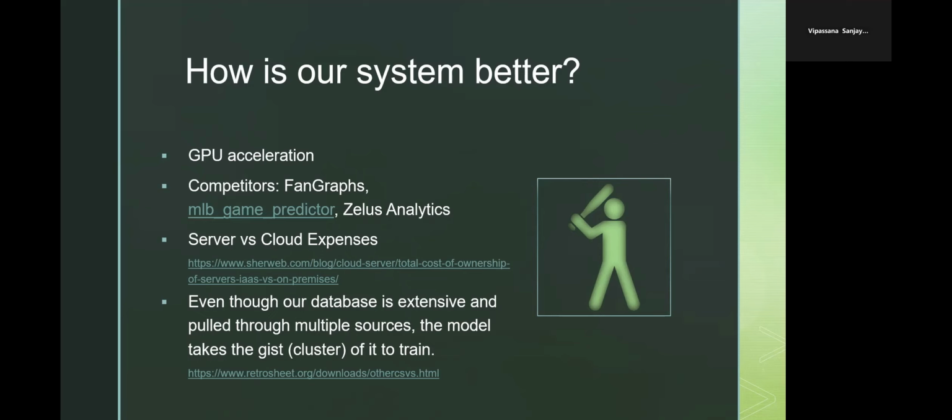Another thing that makes us unique is that we have our entire website on a cloud. Now, we have realized that servers are very expensive and they're hard to maintain because you need the appropriate manpower for it. But since it's a website which is used for prediction, we can just put it on cloud and save expenses. Even though our database is extensive and it is pulled from multiple sources, the model only takes the gist, as in the cluster of it, to train.